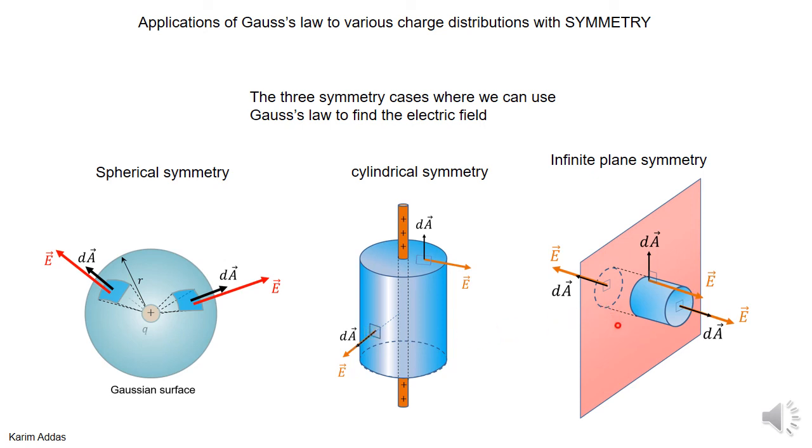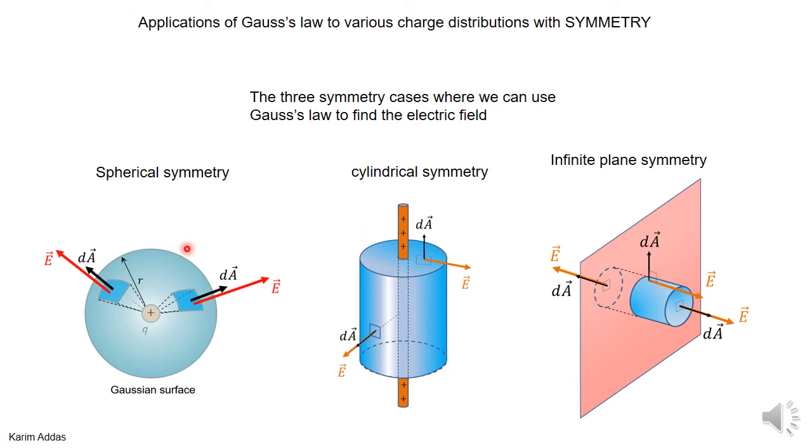For infinite sheet symmetry, again, we made a pillbox Gaussian surface, and on different parts you have different behavior. On this part, the angle was 0. On this back part also the angle was 0, but on the sides the angle was 90 degrees. So you got rid of the flux on the sides.